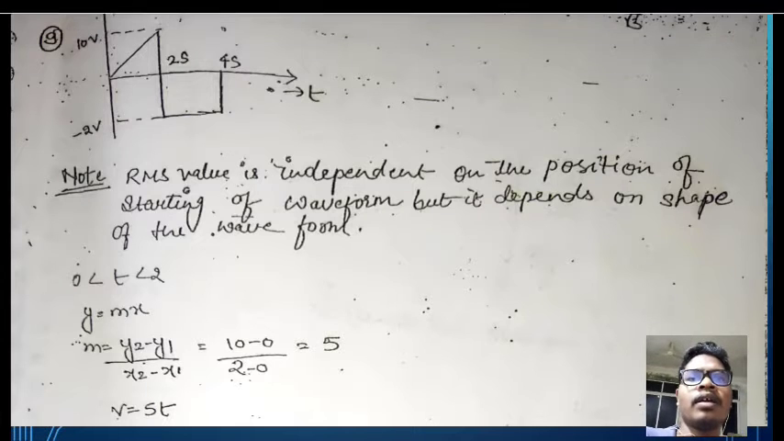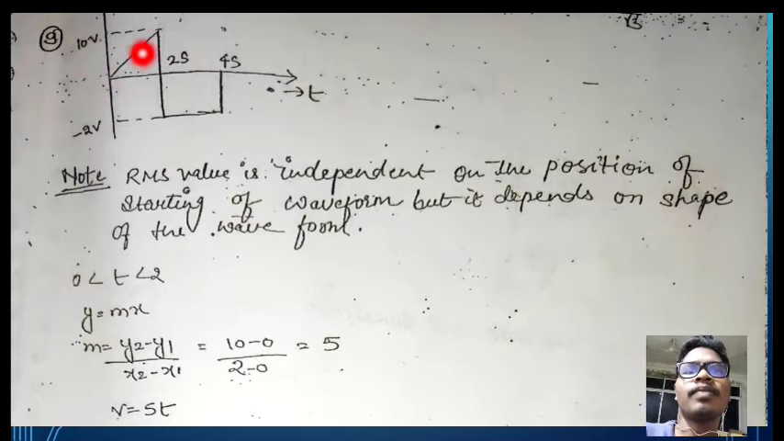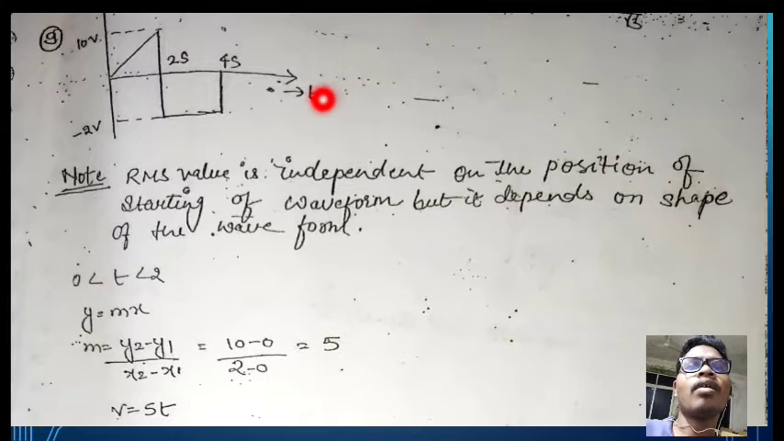See here, one figure is given. Here 10 volt is the peak value on the positive side and minus 2 volt is the peak value on the negative side. So there are two types of figure, one is a triangle and another one is a rectangle. The triangle is from 0 to 2 seconds, and the rectangle is from 2 seconds to 4 seconds. Here only the time period is given on the x-axis, not omega t.